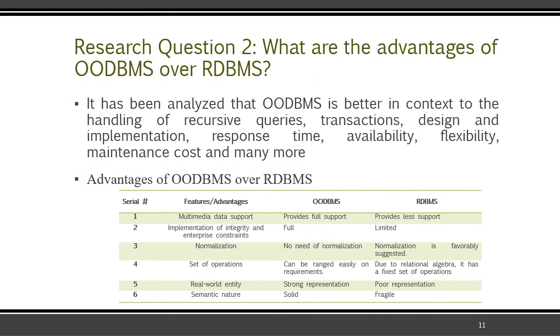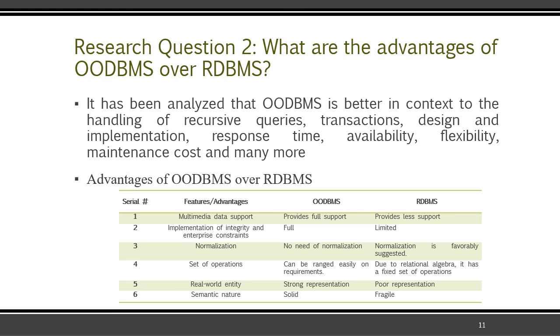So question number 2 was, what are the advantages of object-oriented database management system over RDBMS? We identified 12 studies in category 2 as discussed earlier. 21 advantages are mentioned in the table. 6 of them are on this slide and the rest of them are on the next slide. I'll show them as well.